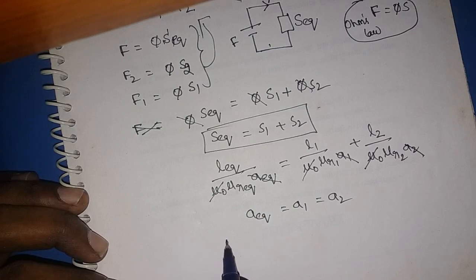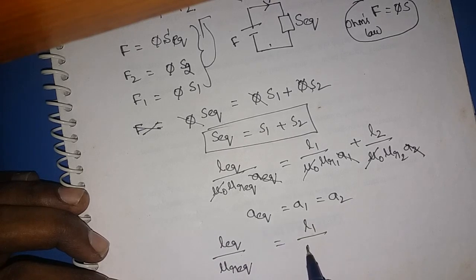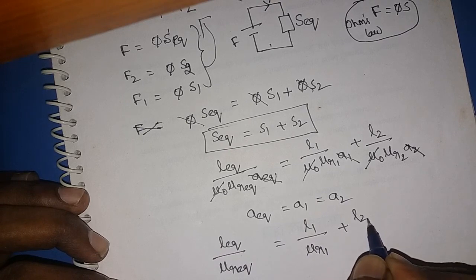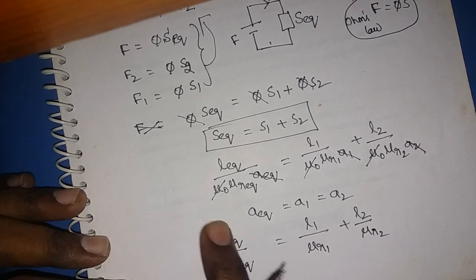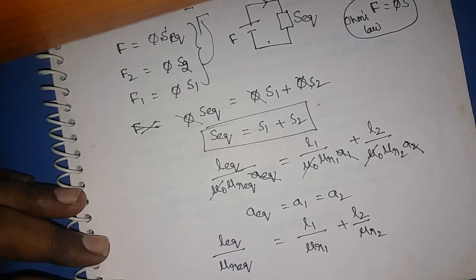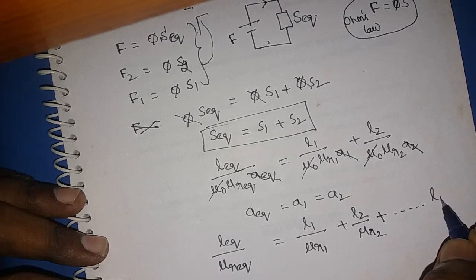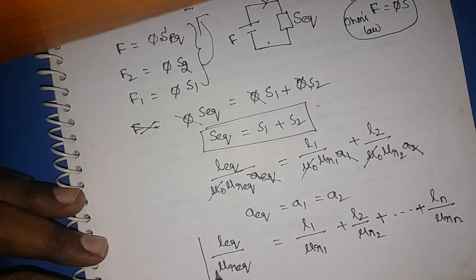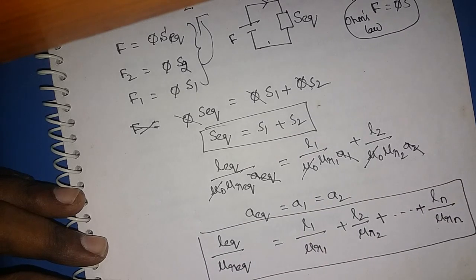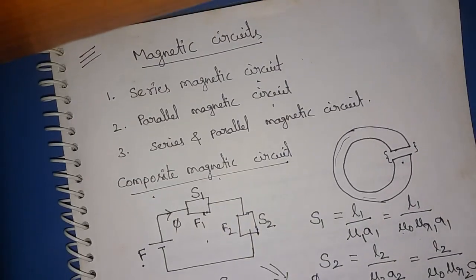Then what is the remaining? L equivalent by mu R equivalent is equal to L1 by mu R1 plus L2 by mu R2. Yes, it is valid when two different magnetic materials are connected in series. If n magnetic materials are connected in series, then it will be plus so on, plus Ln by mu Rn. Okay, this is about the series magnetic circuit.